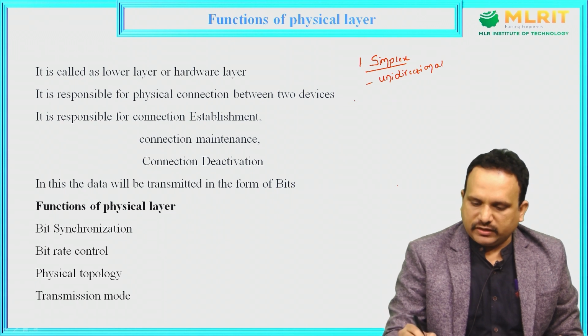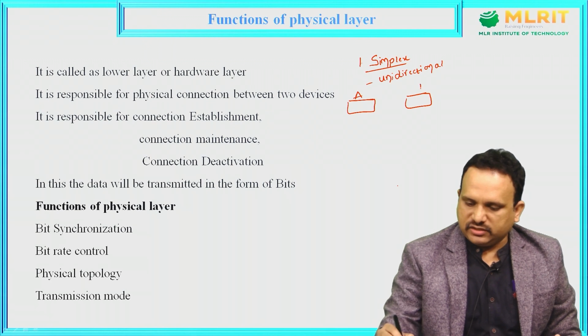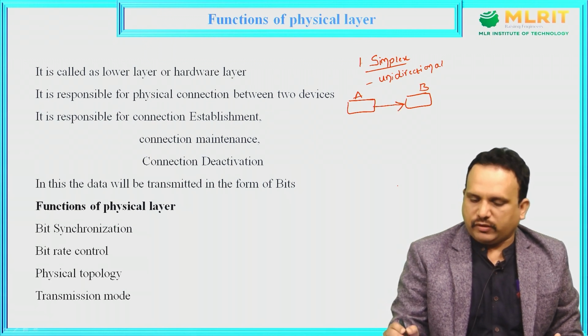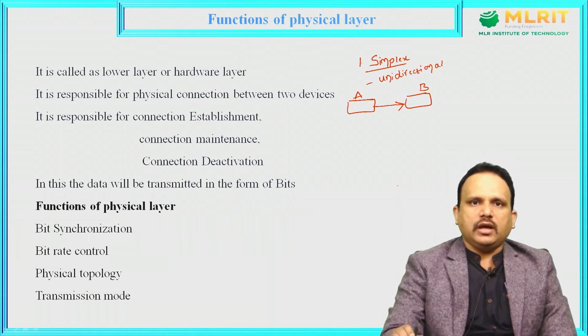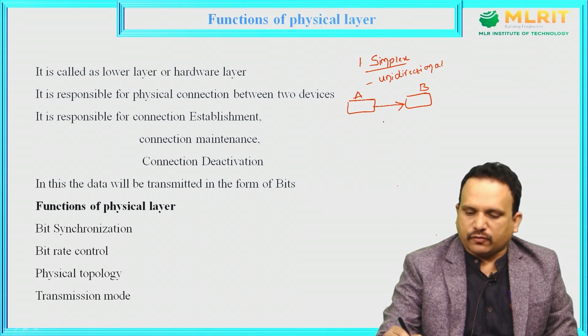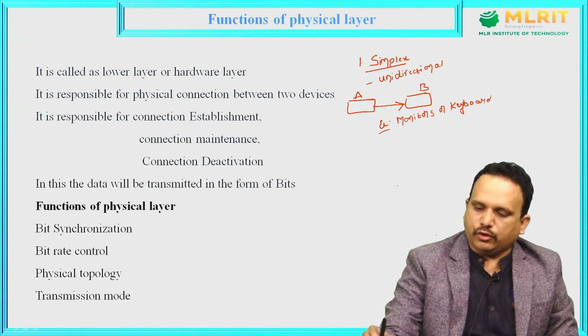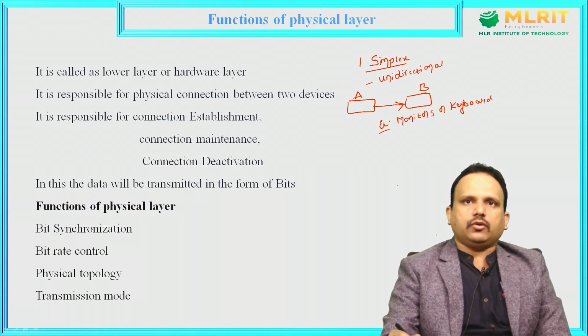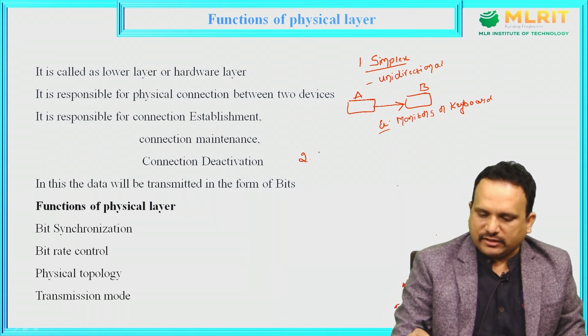That means, for example, I have two systems, system A and system B. Data will be transmitted only in one direction, not in the opposite direction, right? That we call the simplex mode of communication. The best example for simplex communication is the monitor, or another example is the keyboard. With the keyboard you will be able to give the input, with the monitor you will be able to view the output. So simplex communication means the data will be transmitted in only one direction, that is unidirectional.